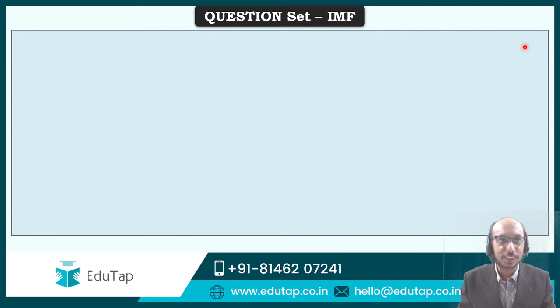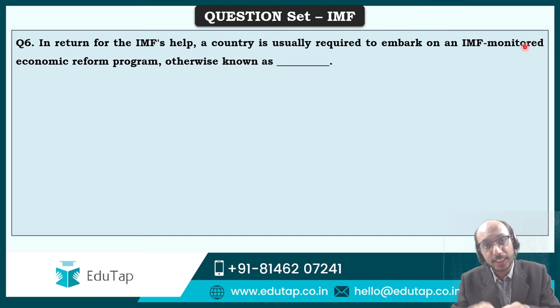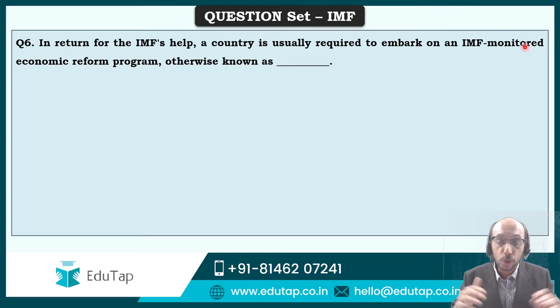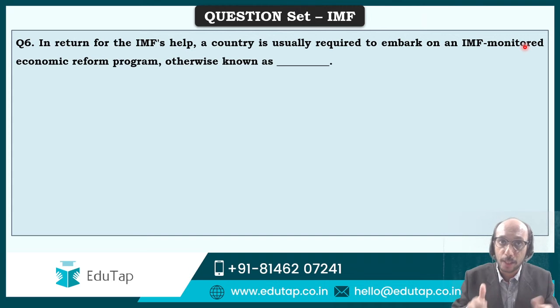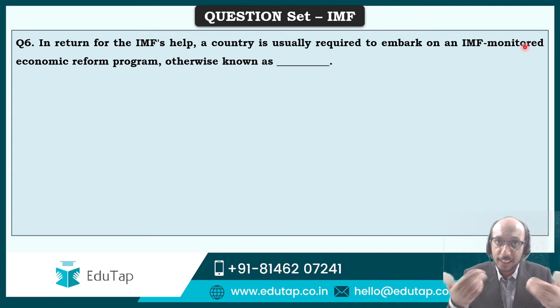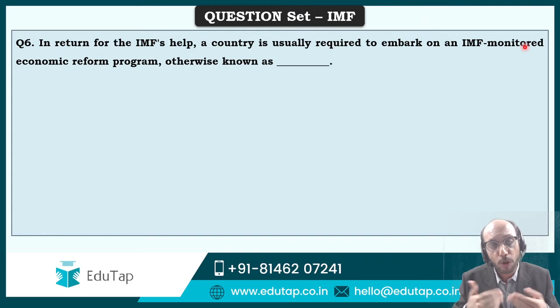Moving ahead to question number 6. In return for IMF's help, a country is usually required to embark on an IMF monitored economic reform program, otherwise known as DASH. So if you go back into the economic history of India, to 1991, when India went to IMF for a loan, right? When a country goes to IMF for help, like India went to IMF for help, the country was required to embark on an IMF monitored economic reforms program. What is that economic reform program known as?